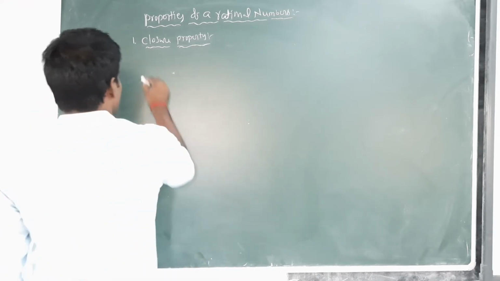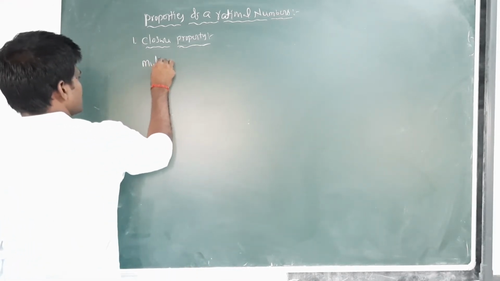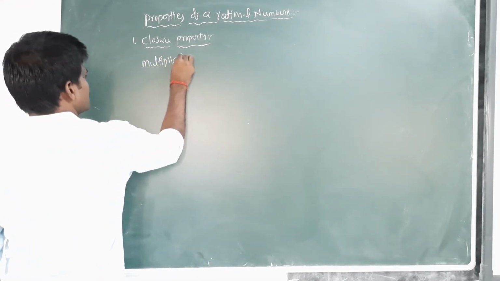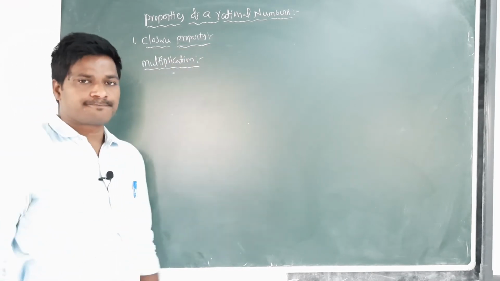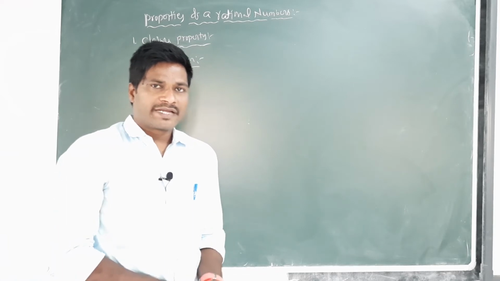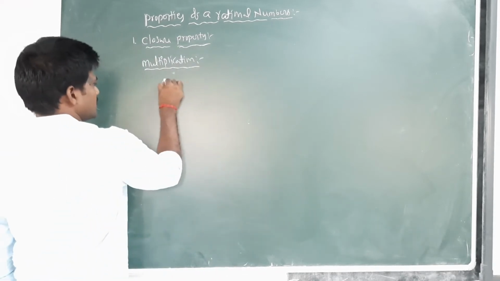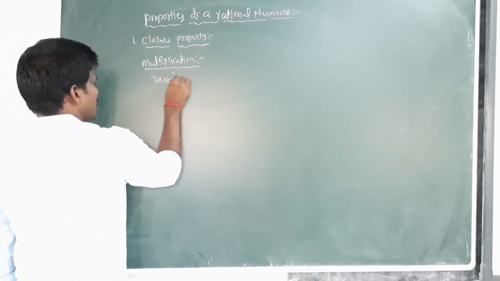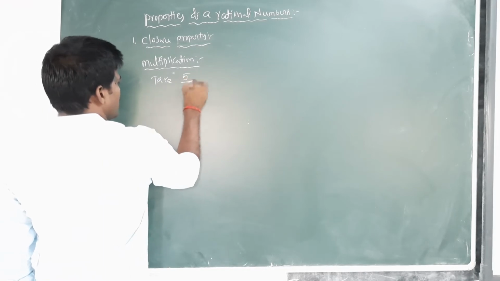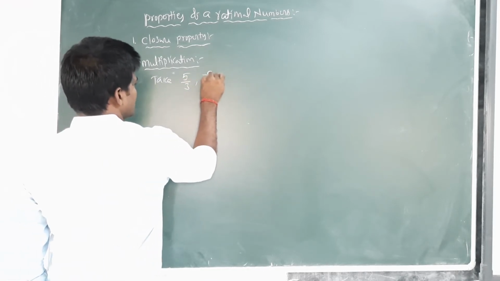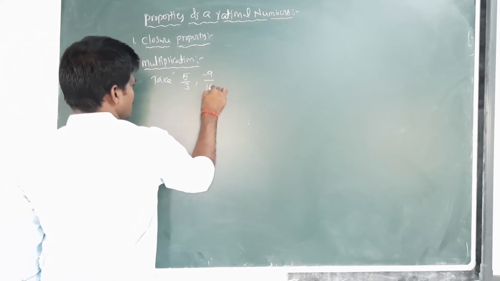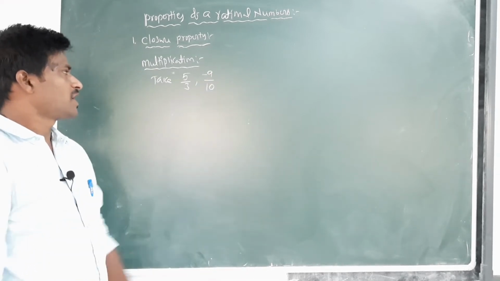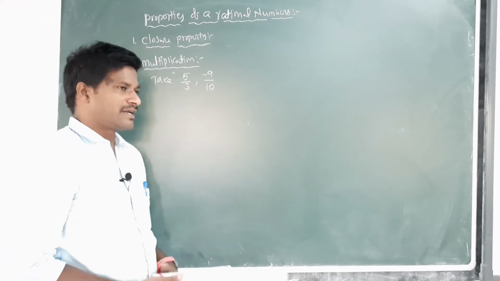Next, multiplication. Take two rational numbers 5/3 and -9/10.